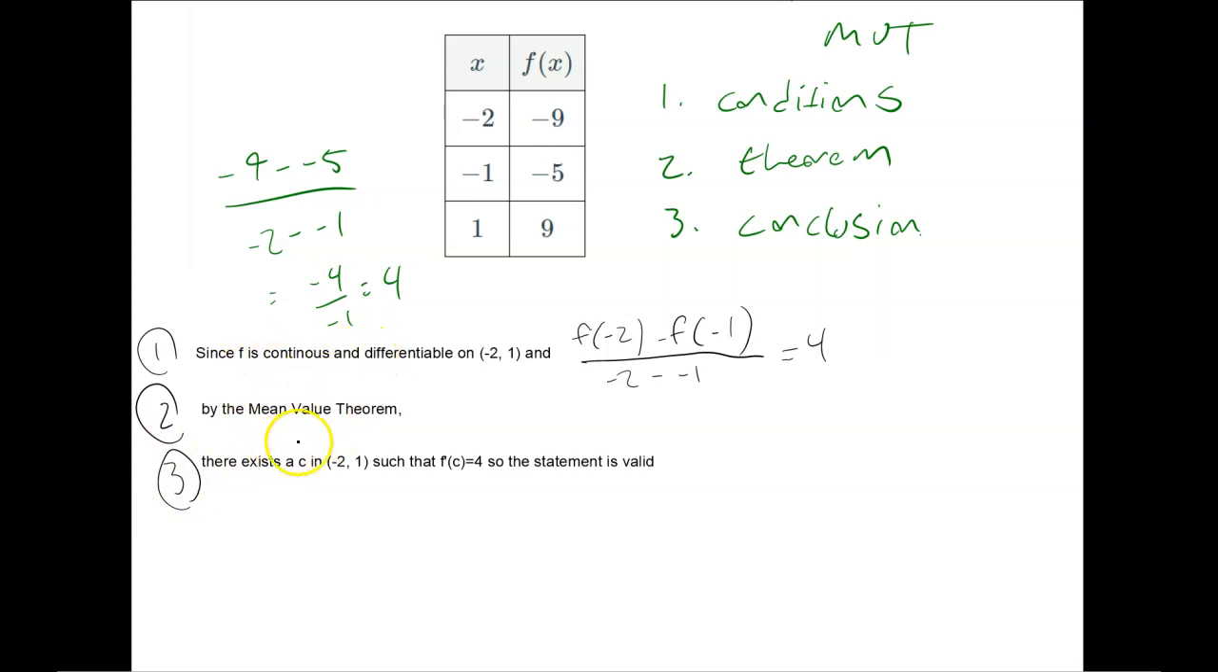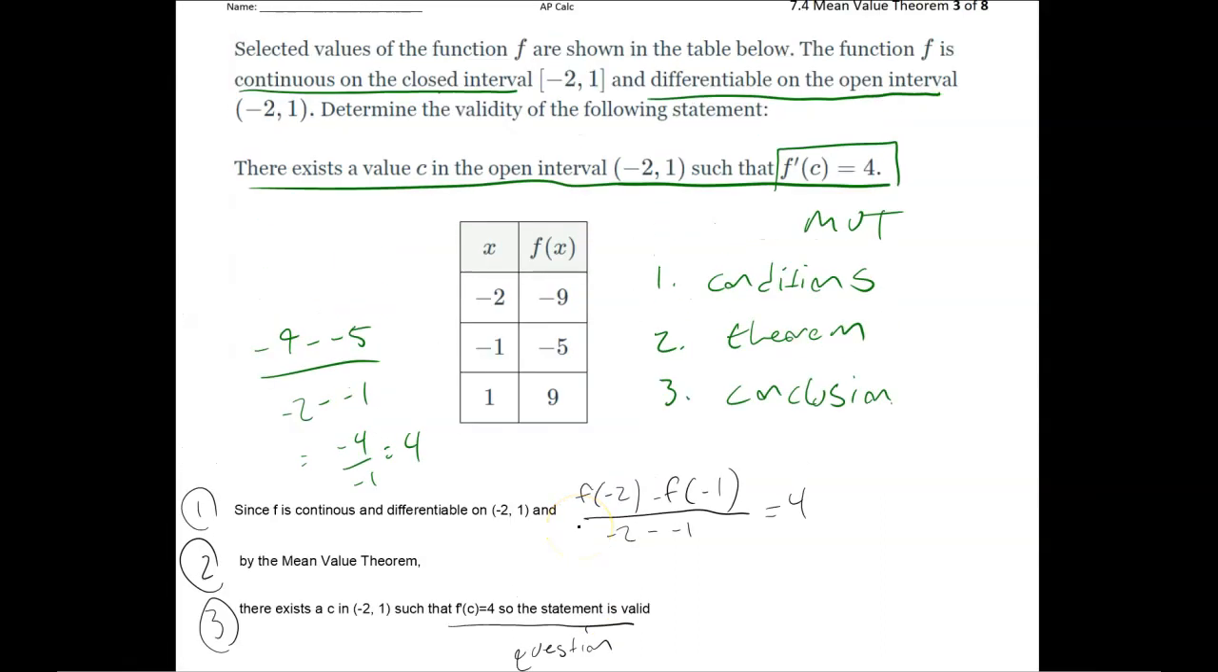And that's step 3. So here's a formulation you can use to write your sentences. Check your conditions, invoke the theorem, and then state your conclusion. And notice I'm restating the question in my conclusion.